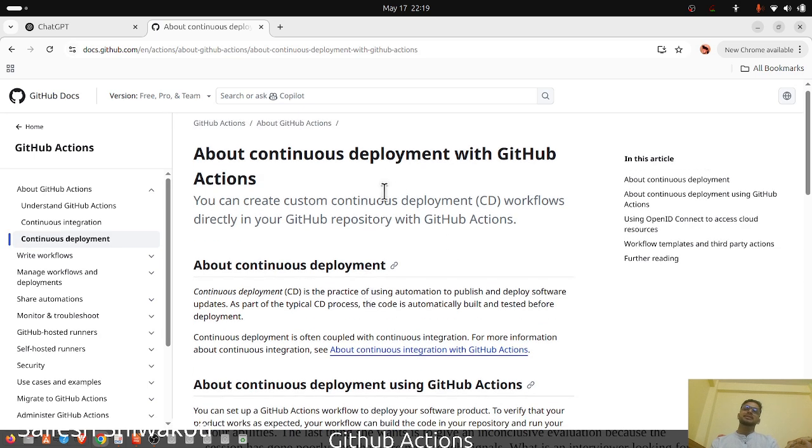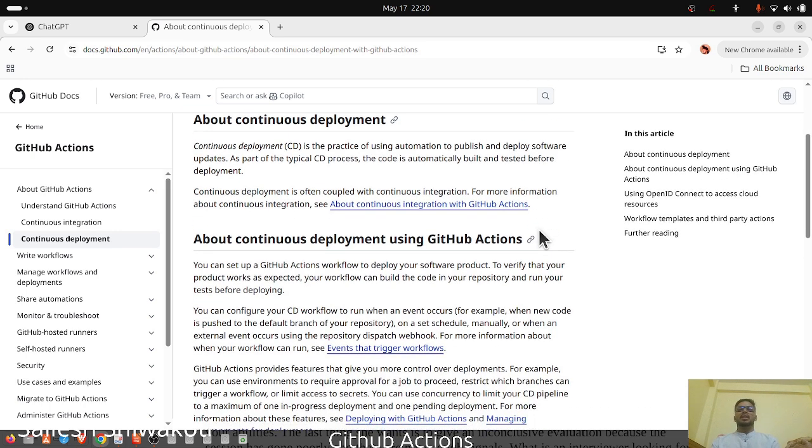Now we are back to continuous deployment with GitHub Actions. You can create custom continuous deployment workflows directly in your GitHub repository with GitHub Actions. Continuous deployment is a practice of using automation to publish and deploy software updates. So it's simply like deploying the software. The code is built and tested before deployment. Continuous deployment is often coupled with continuous integration.